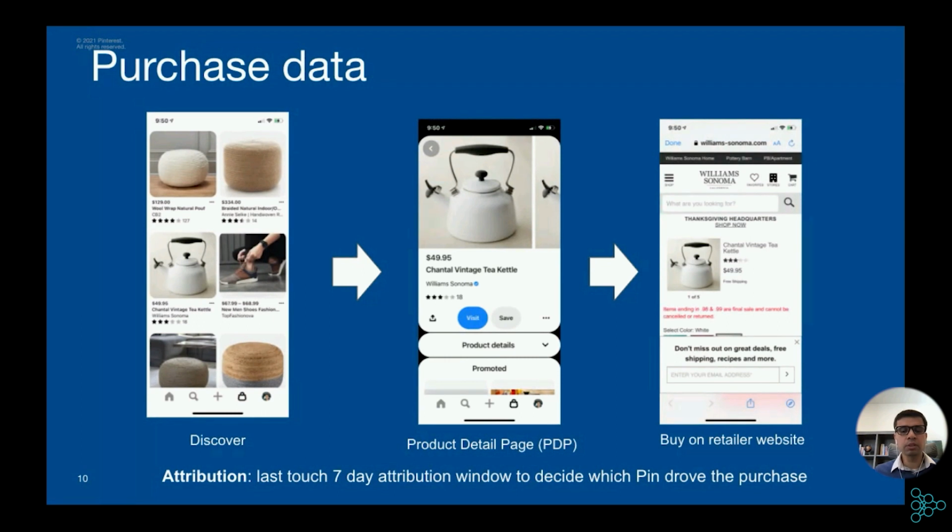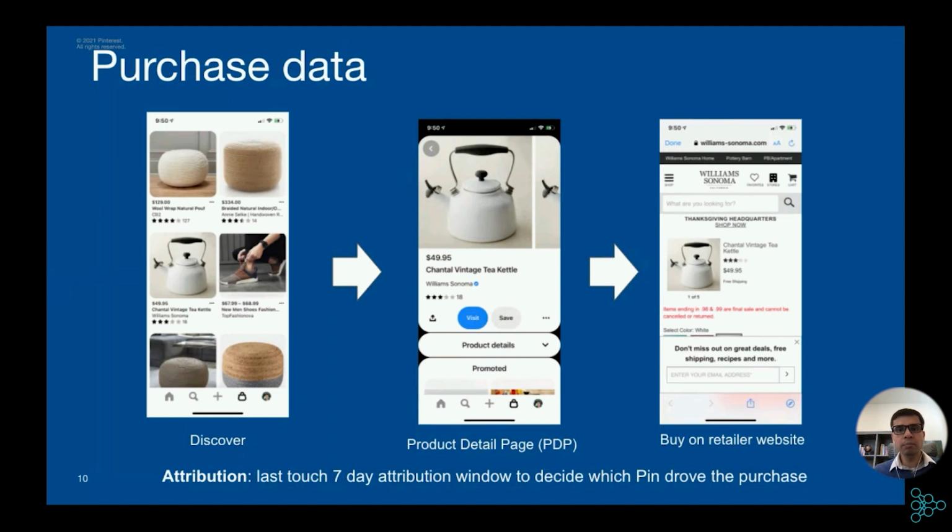And if the purchase takes place on the third-party website, do we get to know? Yes, we do. We have many merchants which are our close partners, and they share this purchase data with us using cookies or other mechanisms. So once we receive a purchase event, we use a last touch attribution to find the last pin interacted by the user to attribute that purchase. This is called attributed purchases.